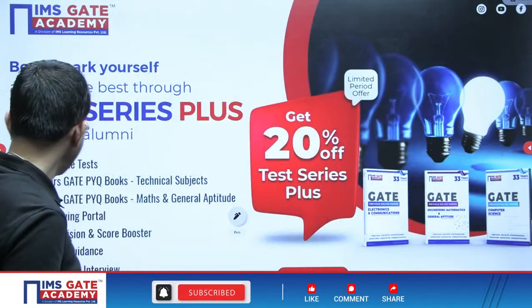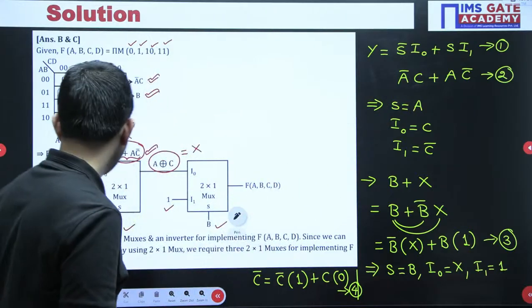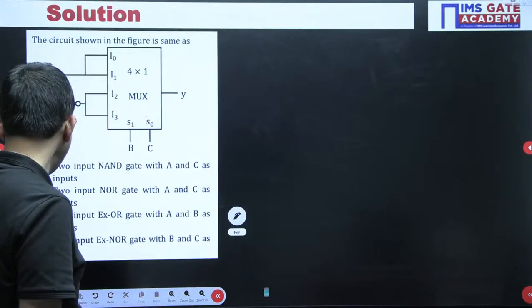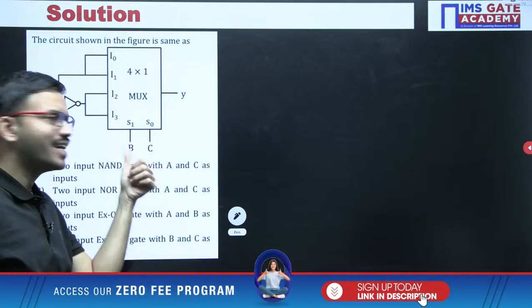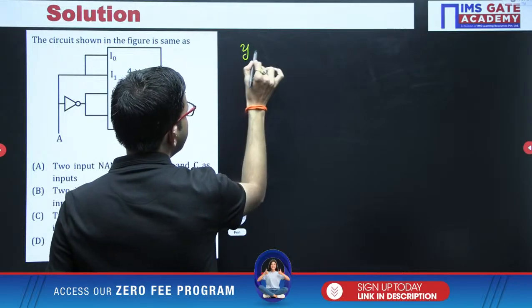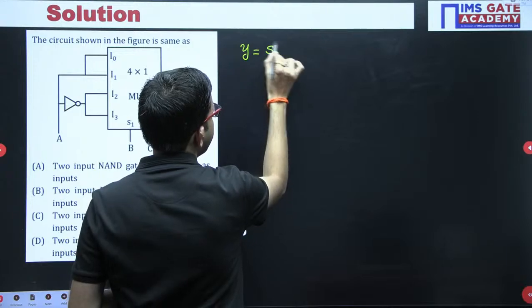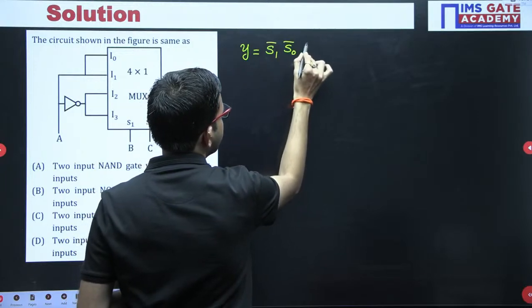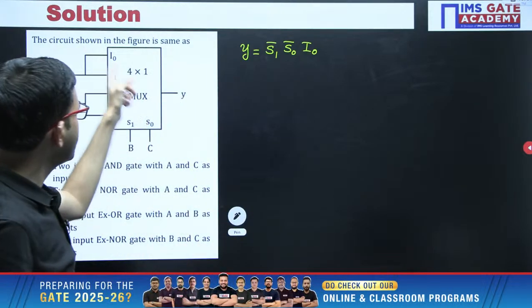See, in the previous question we have used what? The standard equation of 2 by 1 mux. In a similar way, regarding 4 by 1 mux, the standard equation you will be having here. Since 4 by 1 mux has 2 selection lines, like S1, S0, just for reference I am mentioning here the output of 4 by 1 mux. Since you are having 2 selection lines, S1 bar, S0 bar, I0. It is very simple. When you are having the 0-0 combination, I0 will be connected.